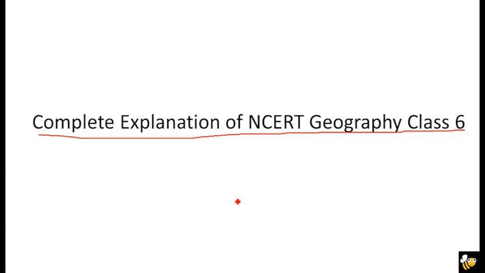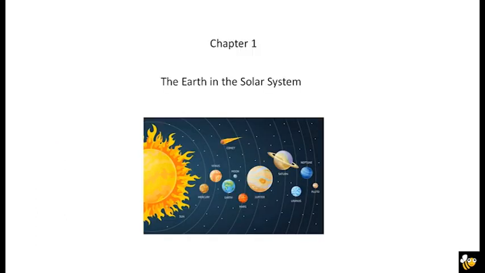So the first chapter is regarding the Earth and the solar system. As we know, earlier we had 9 planets, but now the condition has changed and we have 8 planets, as we now consider Pluto a dwarf planet. The planet criteria have not been achieved by Pluto, so it is removed from the list of planets.